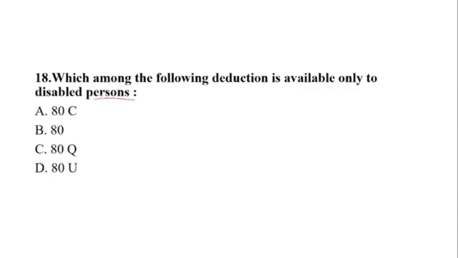Then you can say that a disabled person, we also say assessee. So which among the following deductions is available only to the disabled assessee? So what will be the answer? If you remember, section 80DD is for the dependent disabled.